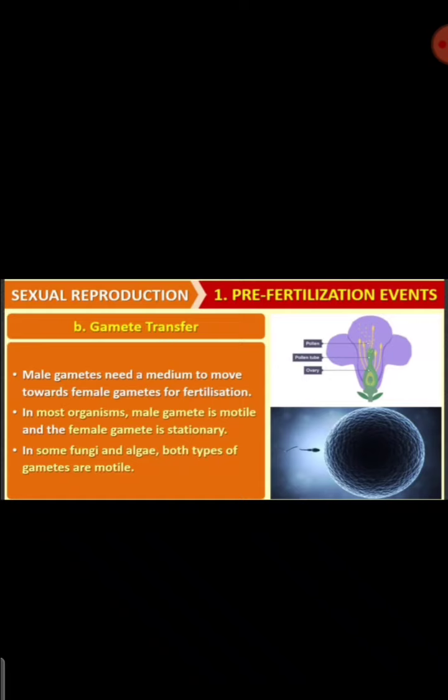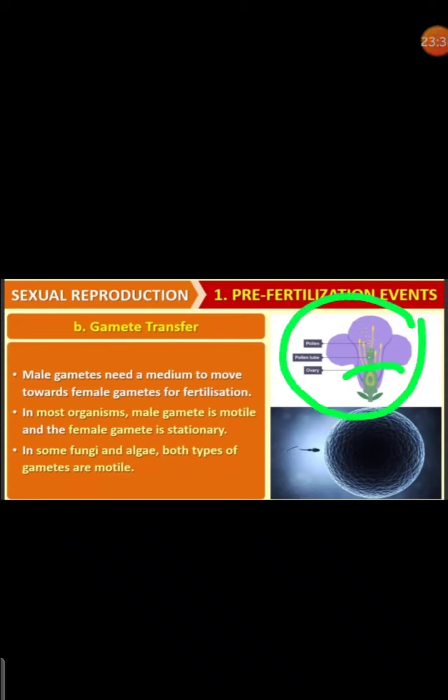Sometimes both the male and female gametes have to move, and sometimes the male gamete moves while the female is stationary. We saw the example of human beings: the female gamete, the egg, is stationary, it is not able to move, whereas the sperm is motile, so it is able to move and fertilize the egg. But in flowering plants, what happens?